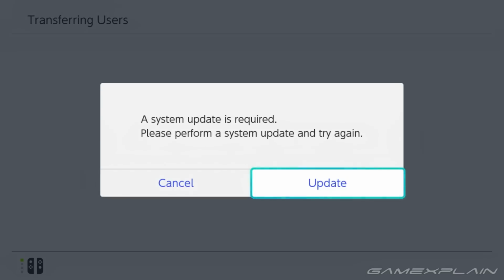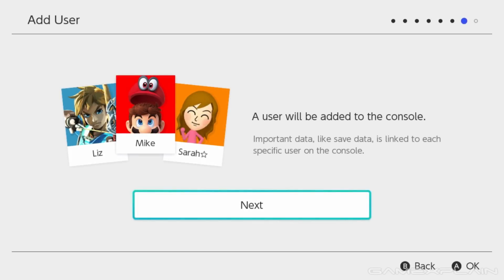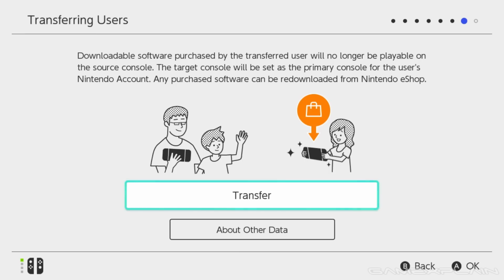Step 4, if a system update is required, perform the update and allow the console to restart. After it boots back up, you'll have to click through the previous screens again until you're back here. Once you're here again, click Transfer.